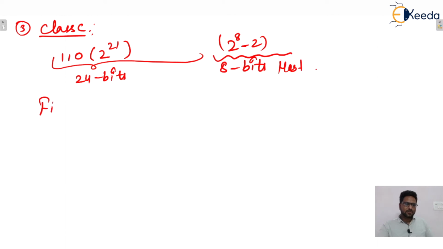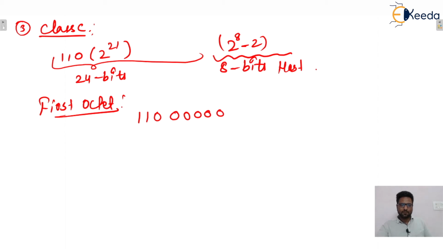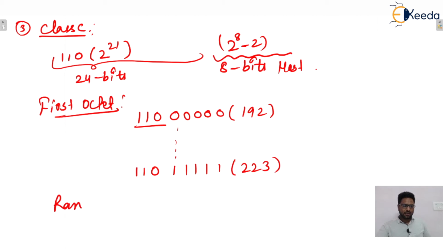Now let us consider the first octet. In the first octet, we can say that 110 is fixed. So the remaining 5 bits will be from 00000 up to 11111. So the decimal value of this one is what? 192, and this is 223. So we can say that the range will lie between 192 to 223.